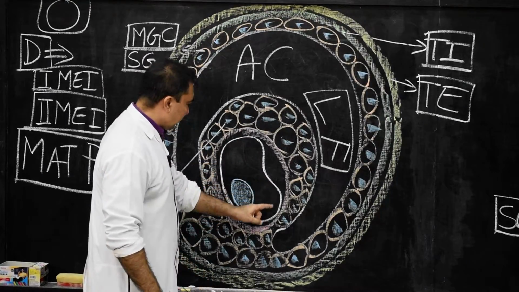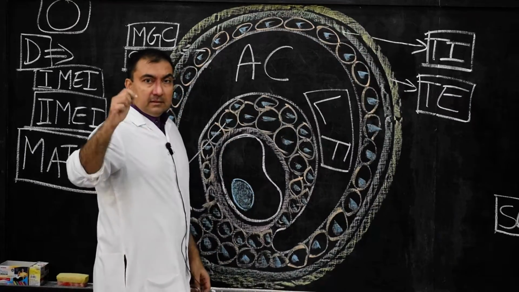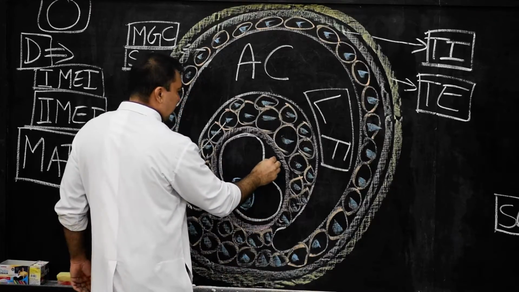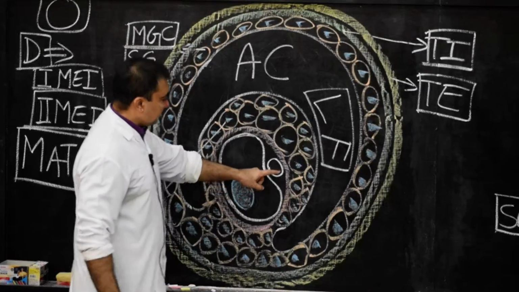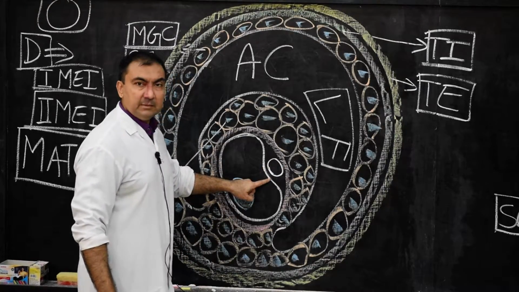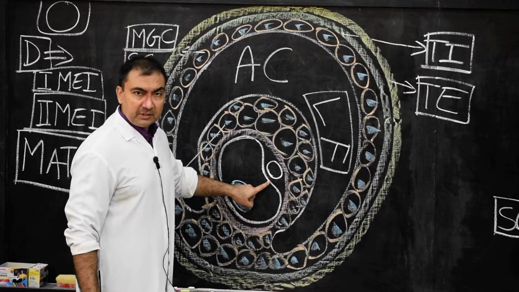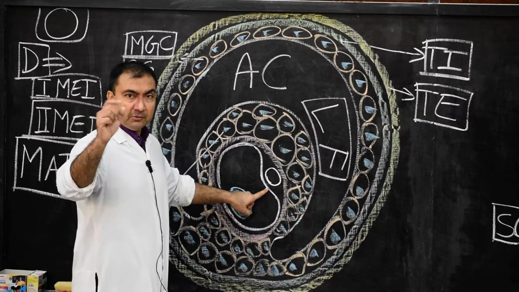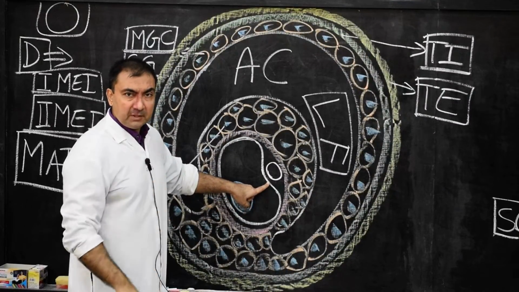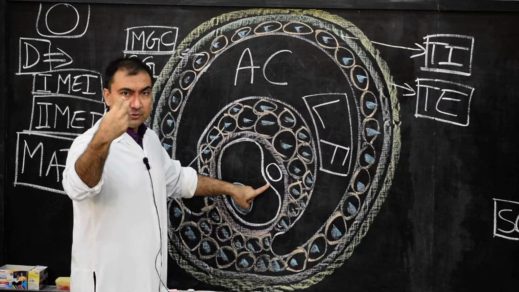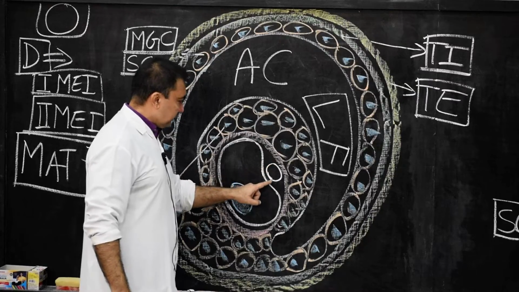This is the cell membrane of the secondary oocyte, and the first polar body will be placed in the space between the zona pellucida and the cytoplasm. So it is not the primary oocyte but the secondary oocyte, because the primary oocyte has completed its first meiotic division and divided into two cells. This is the secondary oocyte and this is the first polar body.